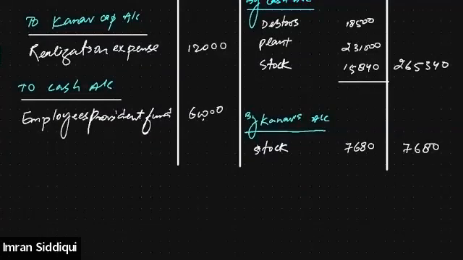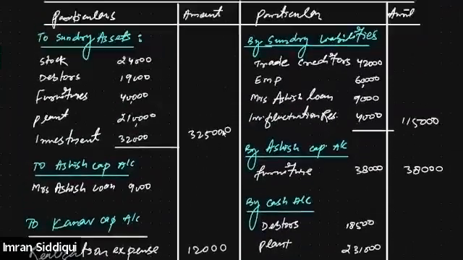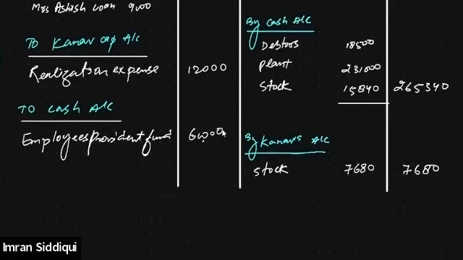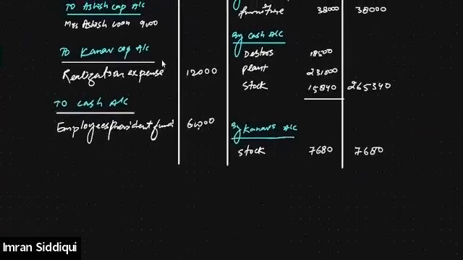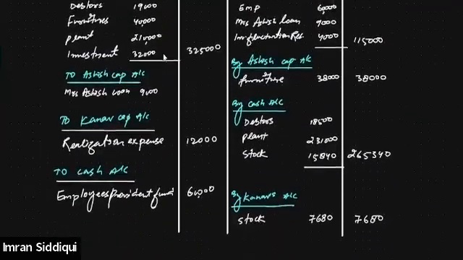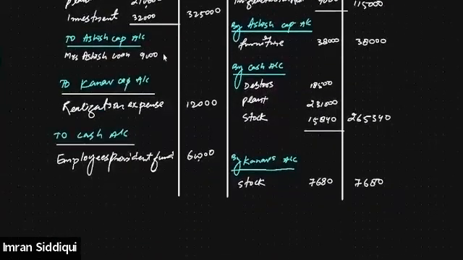On the debit side of the realization account, we had Kanav's capital account. Realization expense had to be borne by Kanav, and employees provident fund will be paid in cash. So I think we have recorded every transaction here in the realization account. I hope this is clear to all of you. All we need to do now is total the credit side first, and then subtract all the items of the debit side of the realization account.